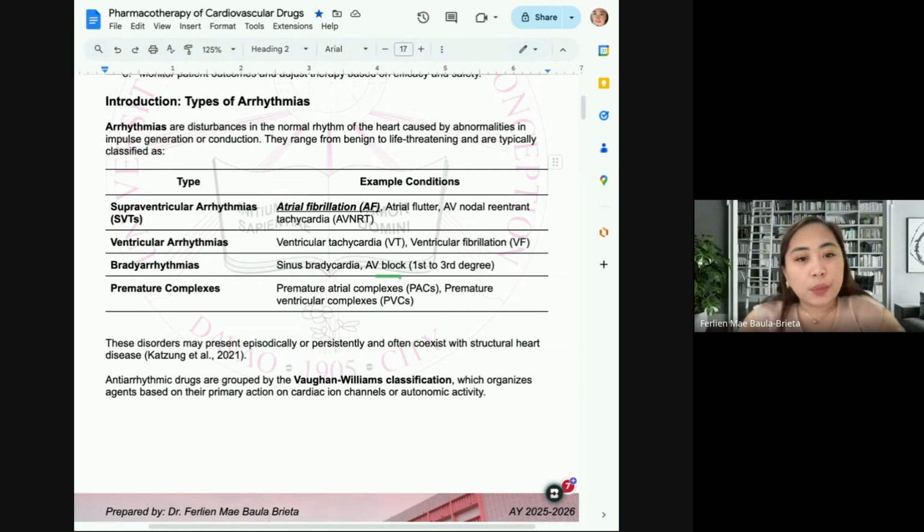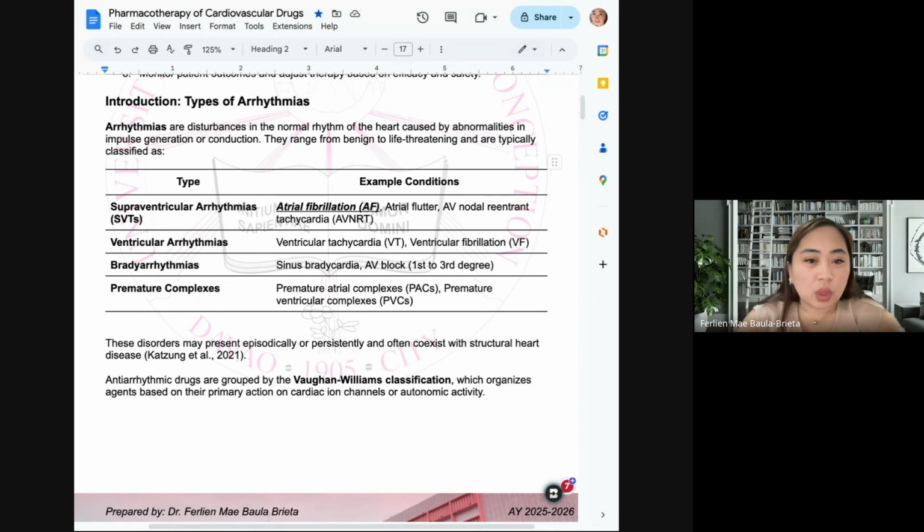Yun yung very slow heart rate, sinus bradycardia, and also AV block. Okay? And then premature complexes. So premature complexes, yung parang nauuna siya always sa expected rhythm niya. Okay? Kaya nga premature. So all of this, meron siyang specific placements to identify it in an ECG reading.